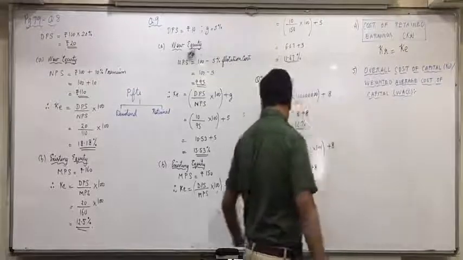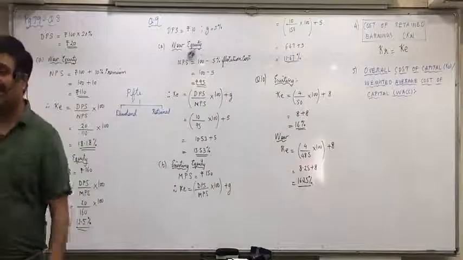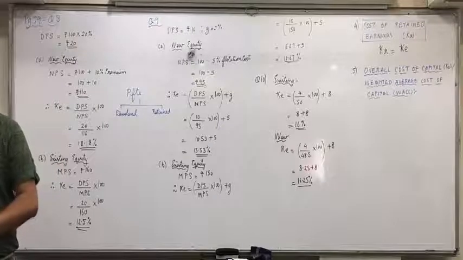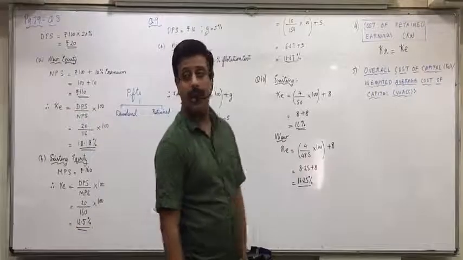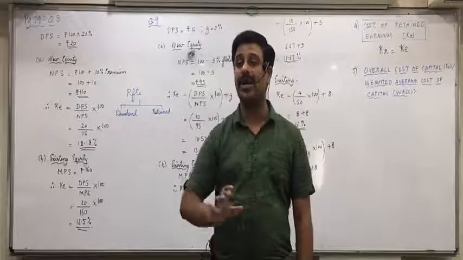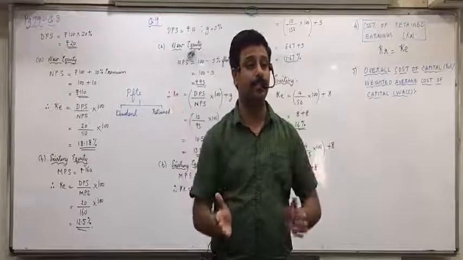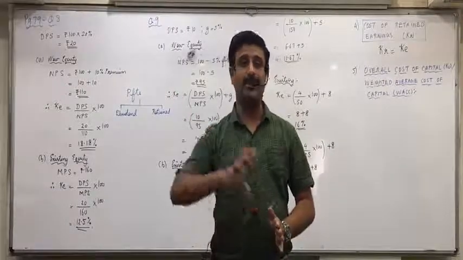Now, as I said to you in the first lecture, that you borrow say 20 lakhs from debentures, 10 lakhs from preference shares, 50 lakhs from equity shareholders. But do you invest 20 lakhs, 10 lakhs and 50 lakhs separately, or all 80 lakhs at the same time? All 80 lakhs at the same time. But you have to give separate returns.